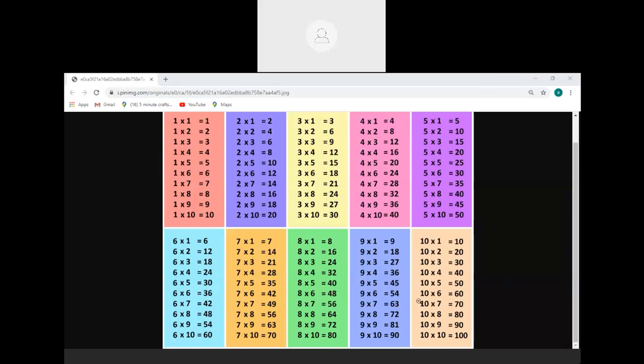Very good. Next, Arjit. Jai Gurudev, ma'am. Yes, Arjit. Read the 5 times table. Okay, ma'am. 5 ones are 5, 5 twos are 10, 5 threes are 15, 5 fours are 20, 5 fives are 25, 5 sixes are 30, 5 sevens are 35, 5 eights are 40, 5 nines are 45, 5 tens are 50.